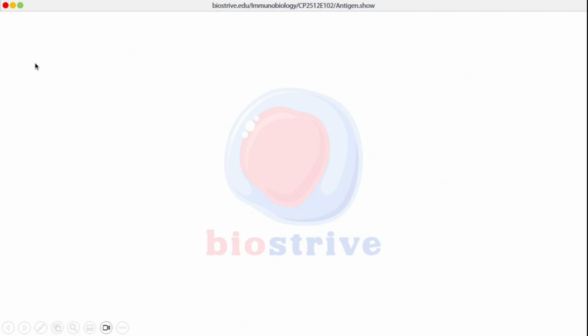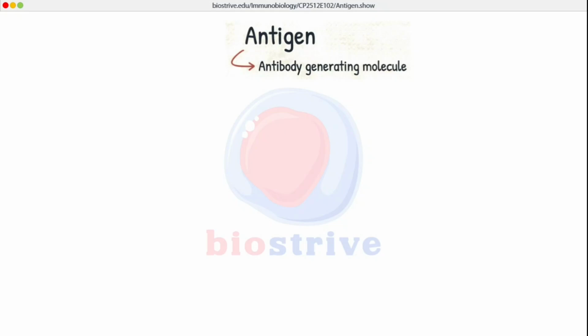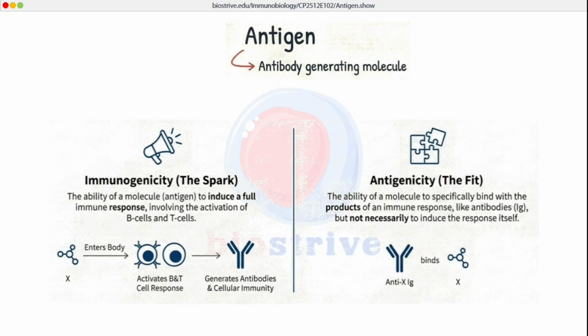Today I will review the concept of antigen. Practically any molecule which is able to generate antibodies against itself, we call such molecules antigens. Antigens can be defined as antibody generating molecules, and these molecules can exhibit two types of properties. First one is antigenicity and second one is immunogenicity.